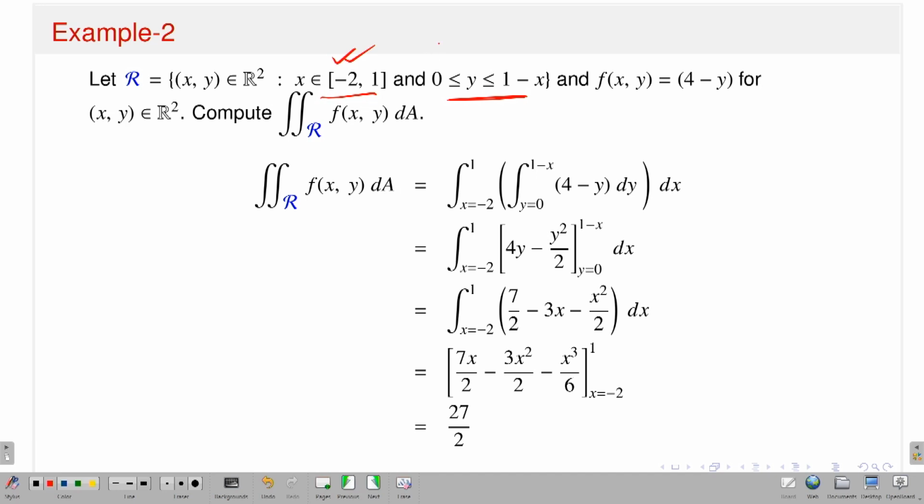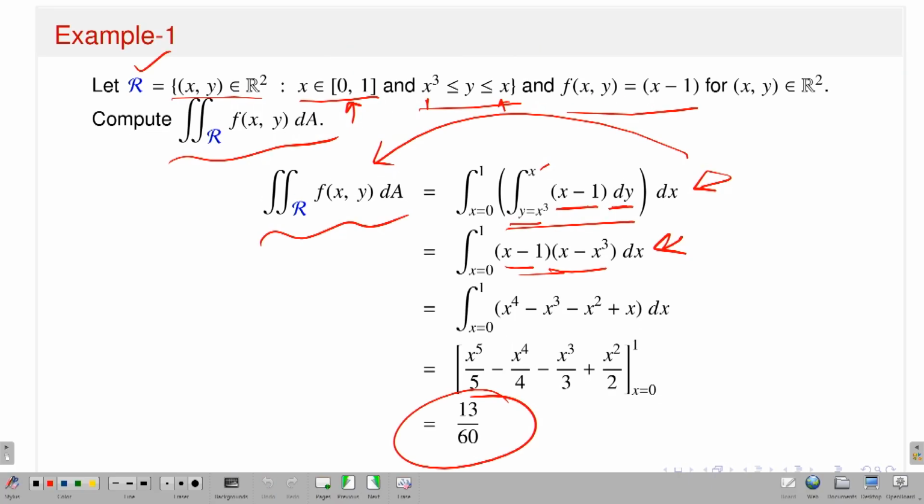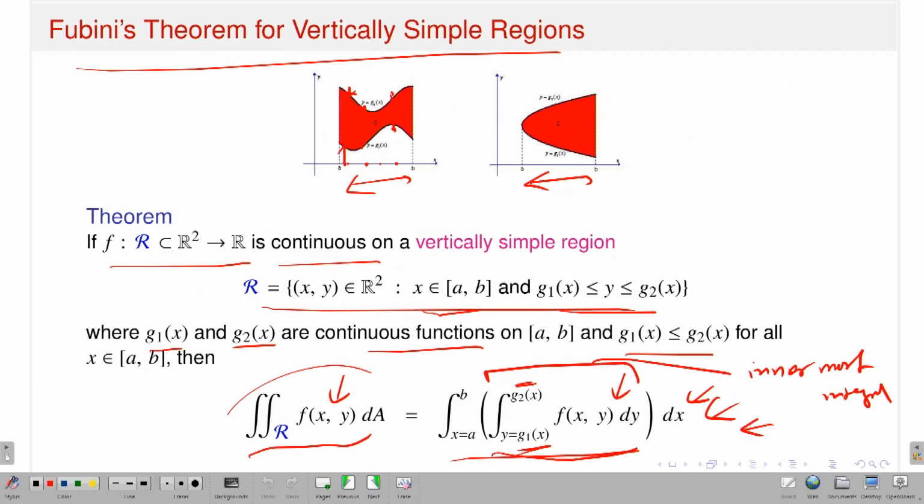Again, this is a continuous function, 0 is less than or equal to y less than or equal to 1 minus x in this region, that is perfectly all right. Your function f of x, y is a polynomial in y, which is a continuous function. Therefore, Fubini's theorem is applicable, and by Fubini's theorem your double integral is nothing but the corresponding iterated integral.